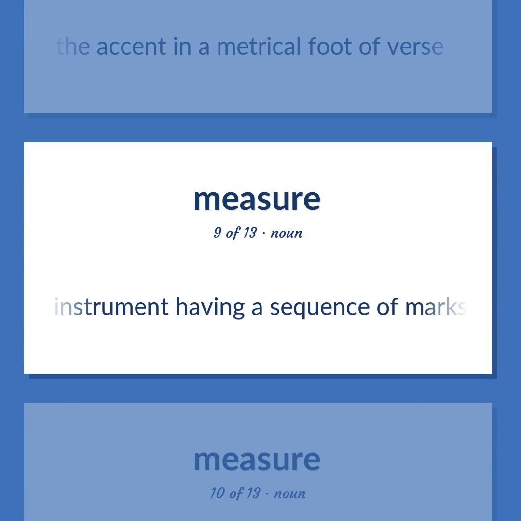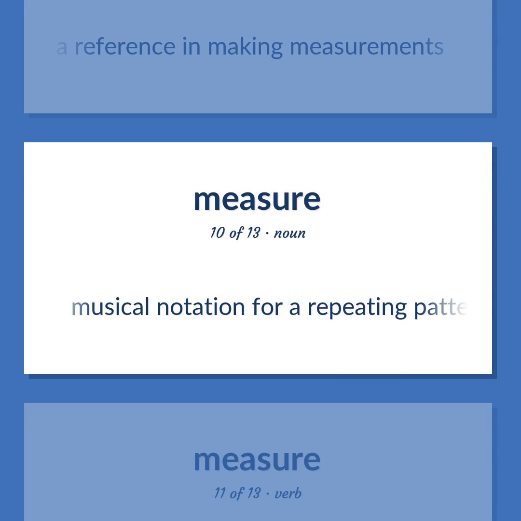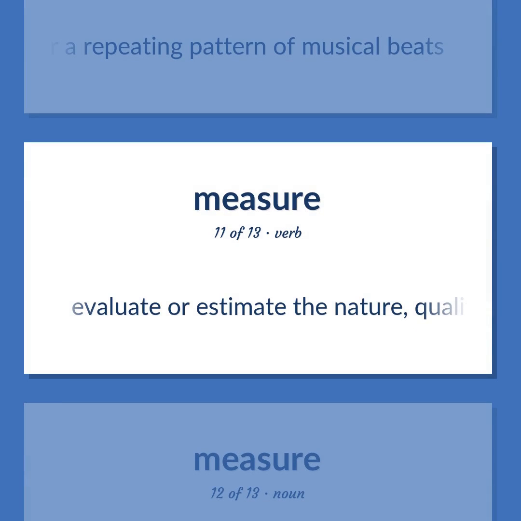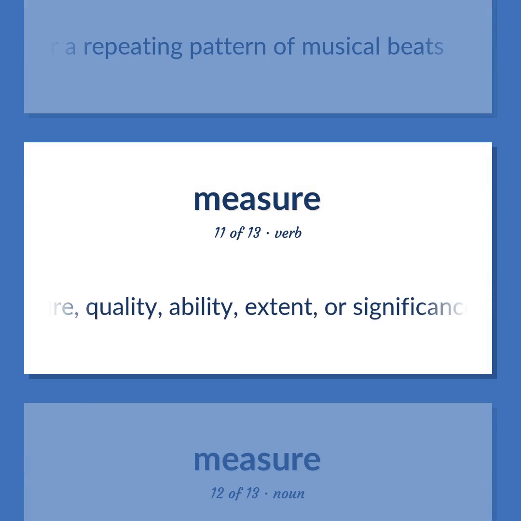Measuring instrument having a sequence of marks at regular intervals, used as a reference in making measurements. Musical notation for a repeating pattern of musical beats. Evaluate or estimate the nature, quality, ability, extent, or significance of.